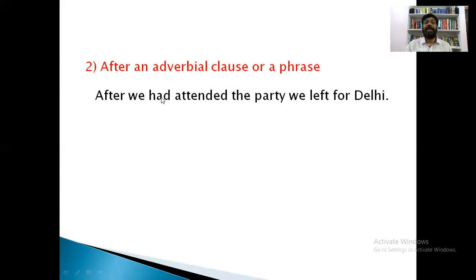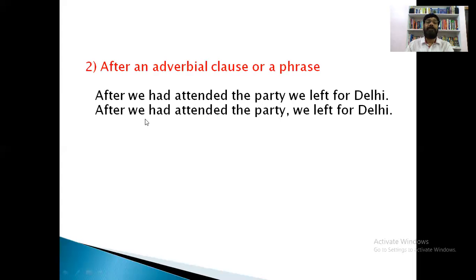See, let us see how the sentence will be with a comma. After we had attended the party, comma, we left for Delhi. Now the sentence is more meaningful.